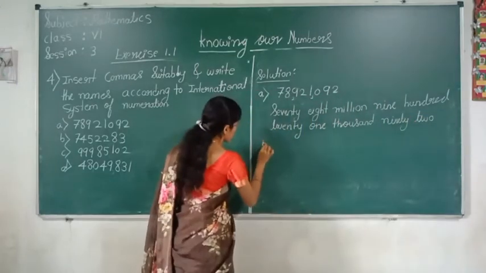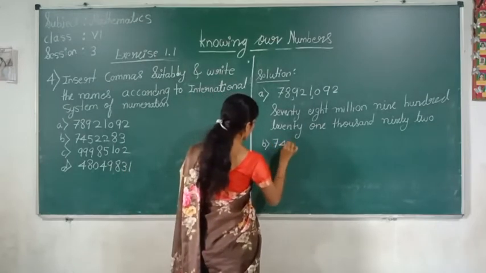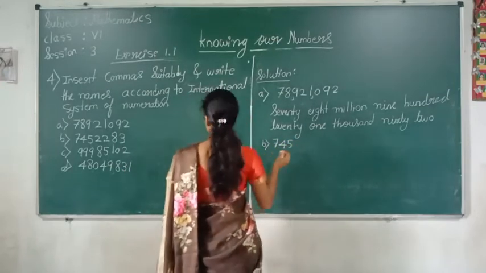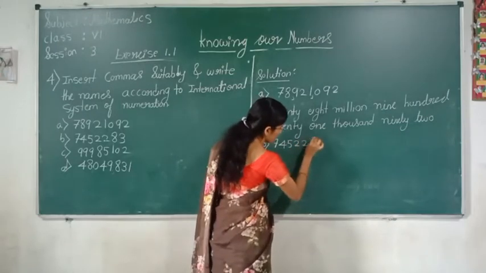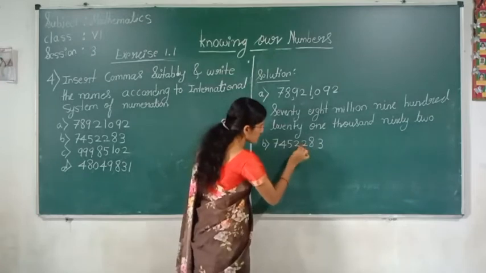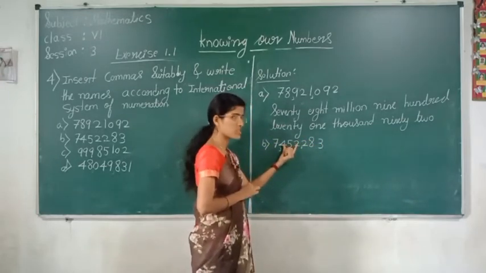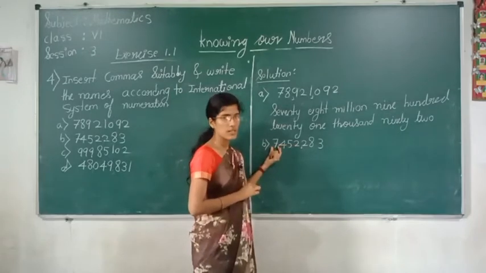So we'll go for the second one. That is the given number, we will write it. Now from right side, after 3 digits give commas. This is ones, thousands, millions.